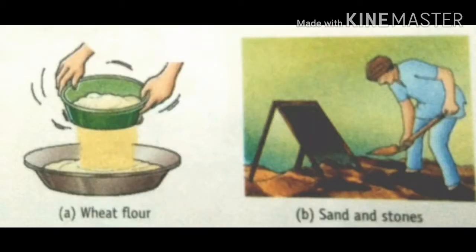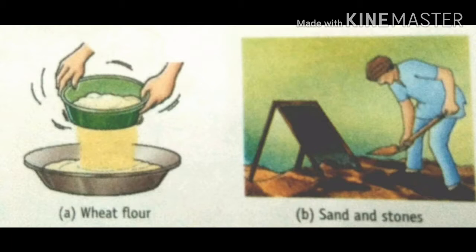Next method, sieving. Sieving is a method of separating substances of different sizes using a sieve.